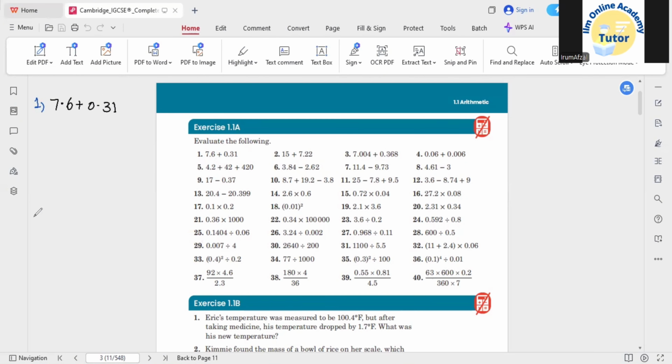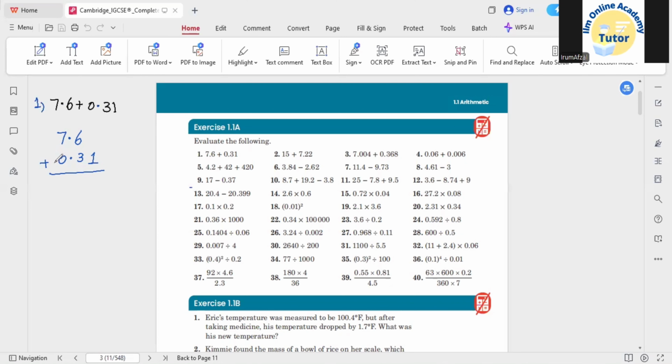Just make your mind in this way: whenever you need to add two decimal numbers, your decimal point would be exactly under the decimal point. Like this decimal point and this decimal point would be exactly like this. Okay, and as we need to add them, you can show the sign of addition in this way, and then you can simply add just the way we used to add whole numbers.